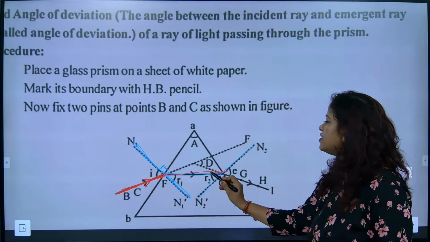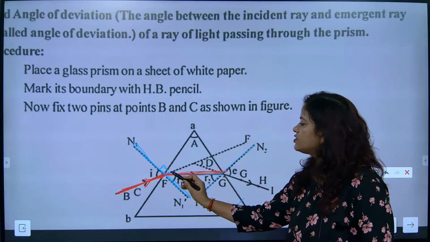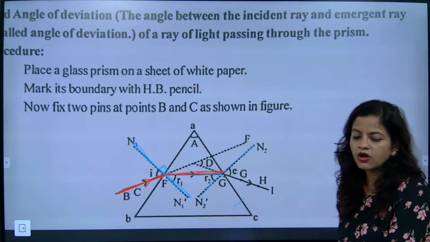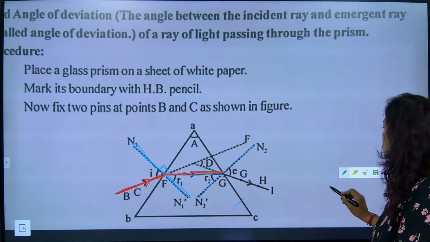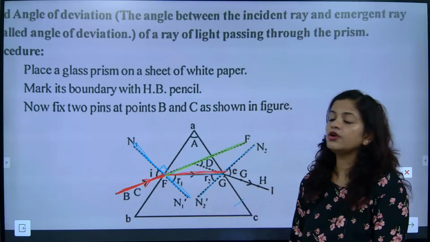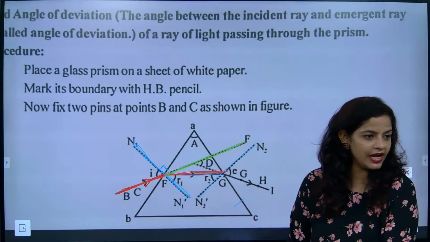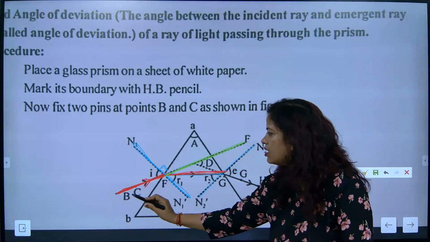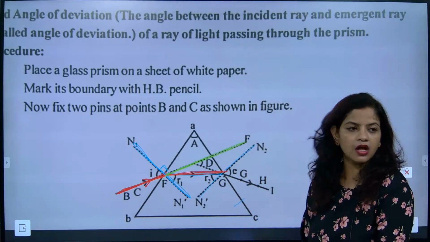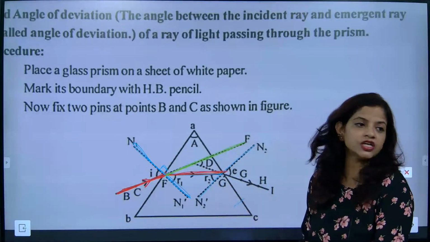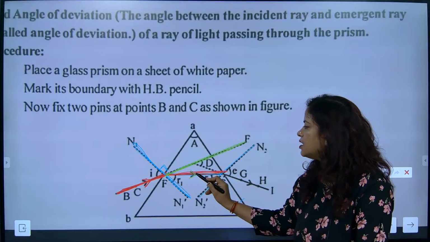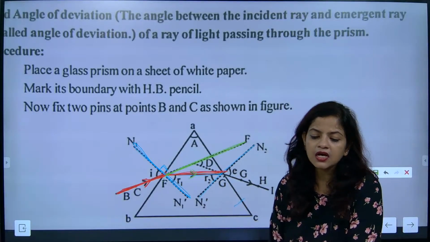So here, if this is exactly the actual ray, we will draw this one. It was supposed to go like this, but is it going like that? No, it got deviated. You see, this is the deviation. Is this the deviation? No. This is the expected path of the light ray. If we talk about BF, this was the light ray and it was supposed to go to F this side. But is it going in this direction? No. It is not following that direction at all. It went towards the normal.